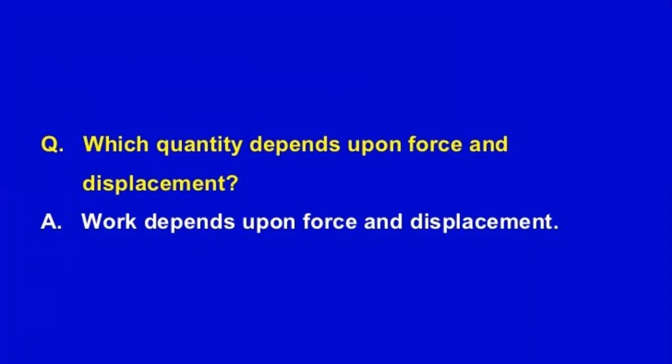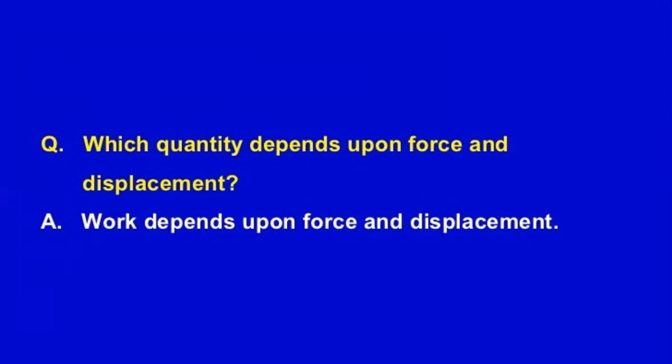So work is defined as the transfer of energy from one object to the other. Force is being applied on the object, energy is being transferred from the applicator to the object, and then the object starts to move or it starts to decelerate.